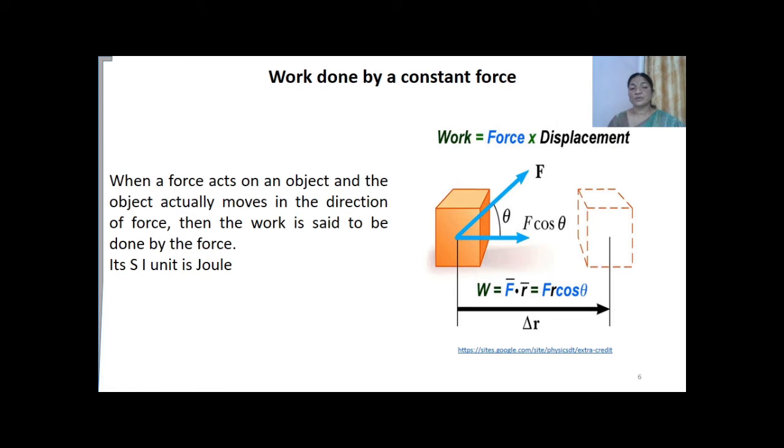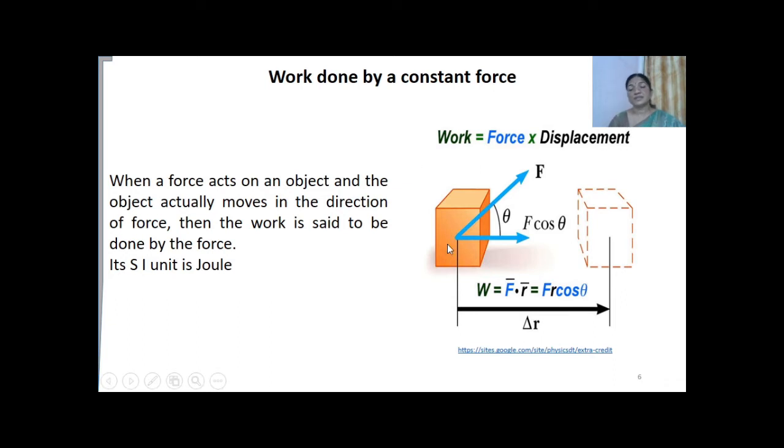When we say that work is done on a system or an object, so when force acts on an object, the object will get displaced in the direction of the force. Then we can say that the work is done by the force, and its SI unit is the joule. So both work and energy have the same units, and work is expressed as the product of force and displacement. This is true in the case when the force and the displacement are in the same direction.